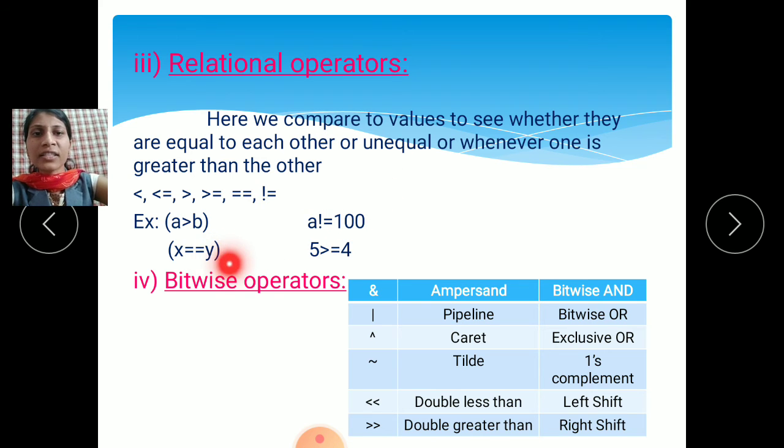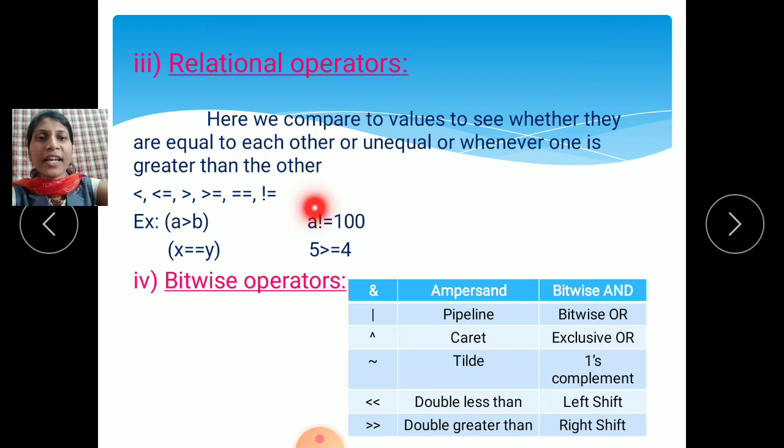Then X is equals to Y means the value of X and the value of Y are equal. Then 5 is greater than or equals to 4, because in this one condition is true: 5 is not equals to 4, but 5 is greater than 4. These are the examples of the relational operator.